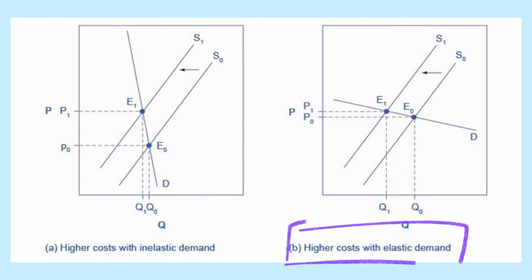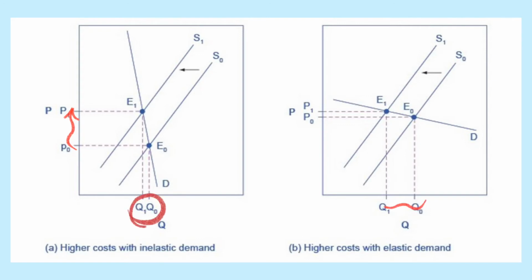In figure B, demand is elastic, so the shift in supply results primarily in a lower equilibrium quantity. Consumers suffer in either case, but in figure A, they suffer by paying a higher price for the same quantity, while in figure B, they suffer from buying a lower quantity and presumably needing to shift their consumption elsewhere.